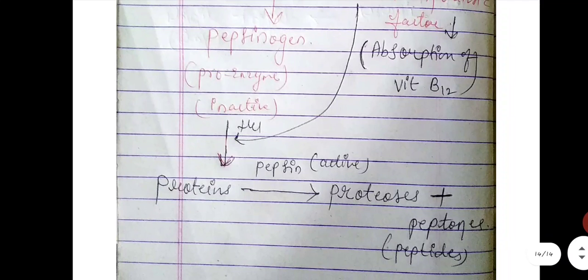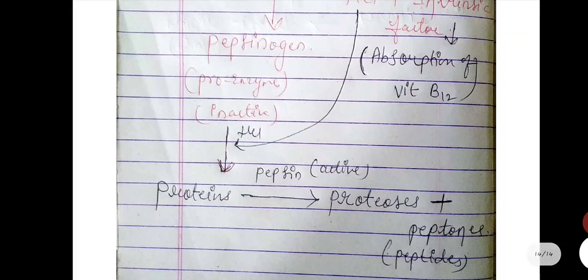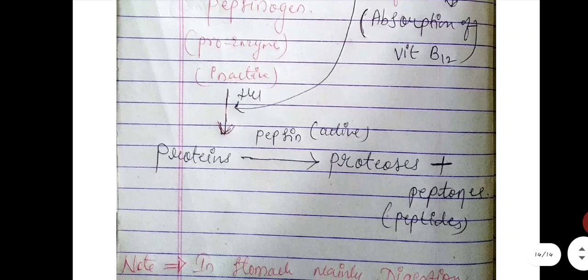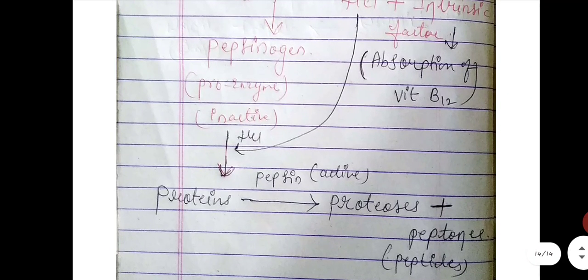This pepsin helps to convert the proteins into proteoses and peptones, also known as peptides. So this is the chemical digestion of protein in your stomach.